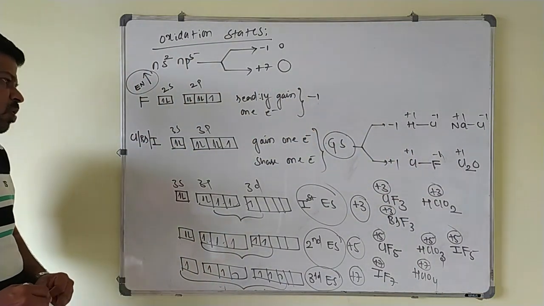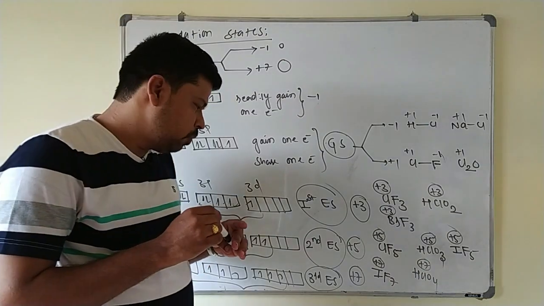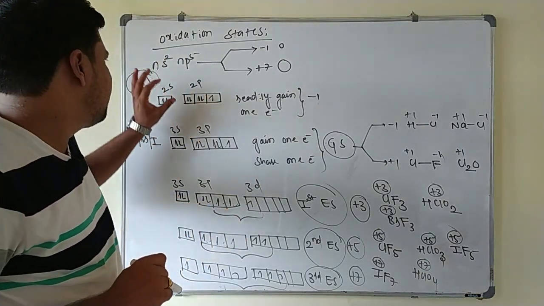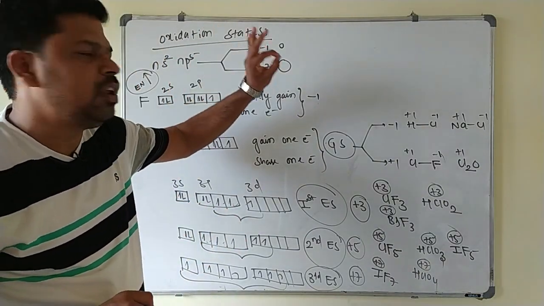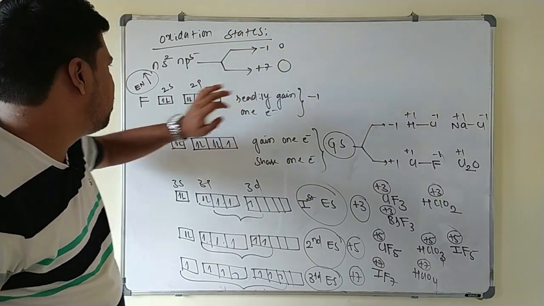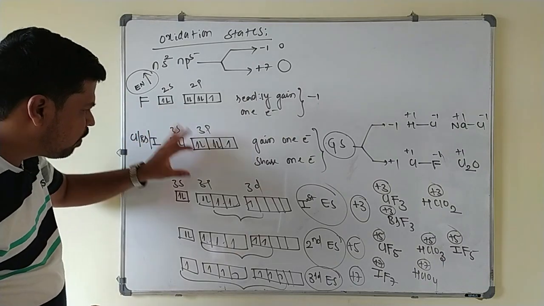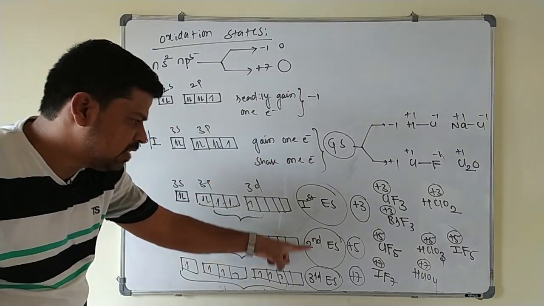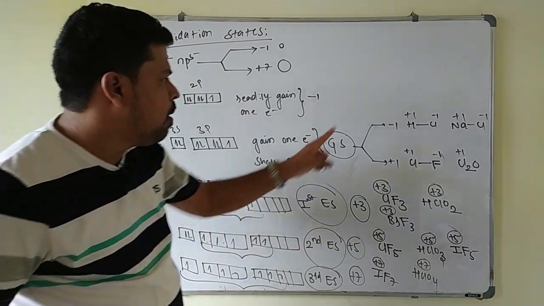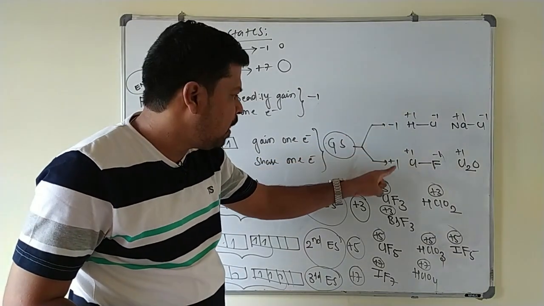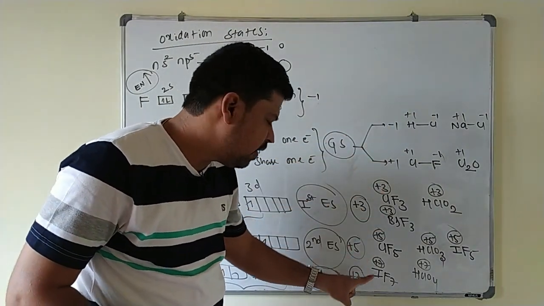So always one point you have to make clear. In case of halogens, fluorine always shows -1 oxidation state because of its high electronegativity, and the remaining elements, due to the presence of vacant d orbitals, will show excited states, and they are able to show -1 oxidation state also, +1, +3, +5 and +7.